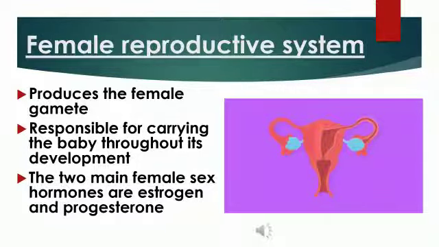These two hormones are responsible for the development of sexual characteristics and changes in a female when she attains puberty. When I was explaining the male reproductive system, I said that it produces a hormone called testosterone. In the same way, females also have different sex hormones for the changes at puberty.